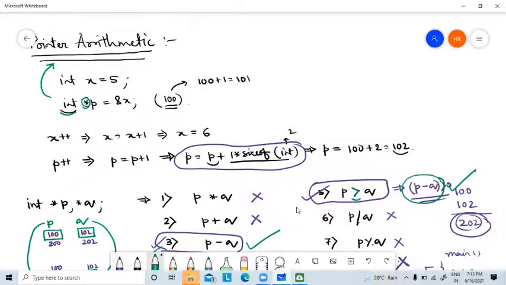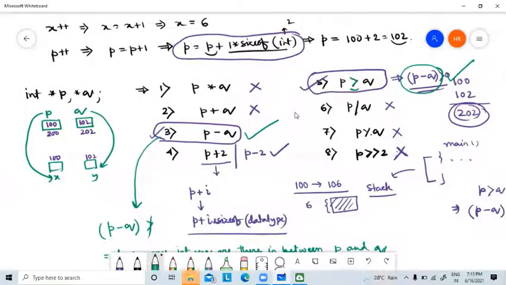In normal arithmetic, all these statements are legal. But in pointer arithmetic, only these 2 statements are legal. Other statements are not legal.